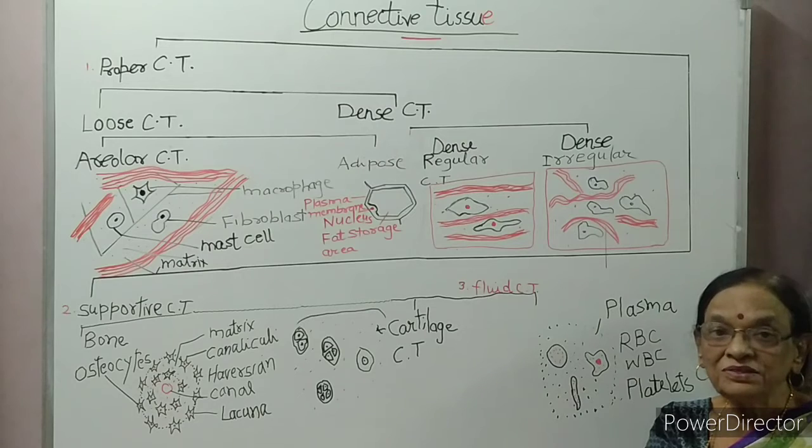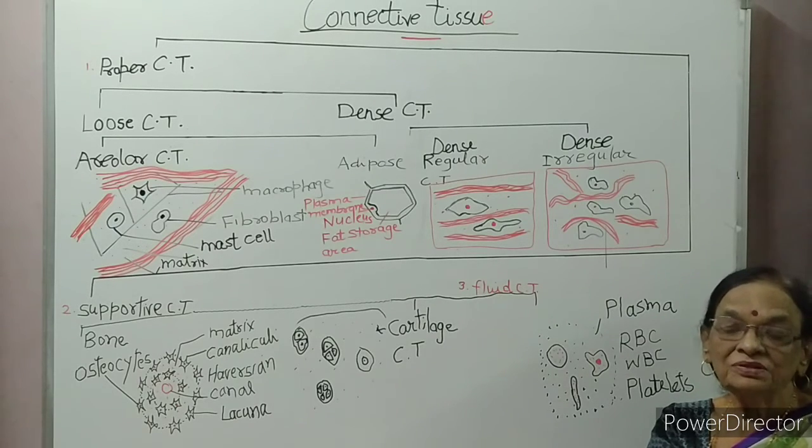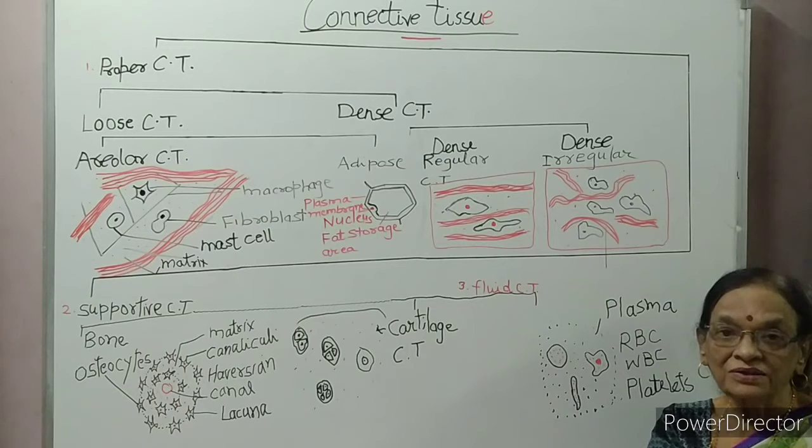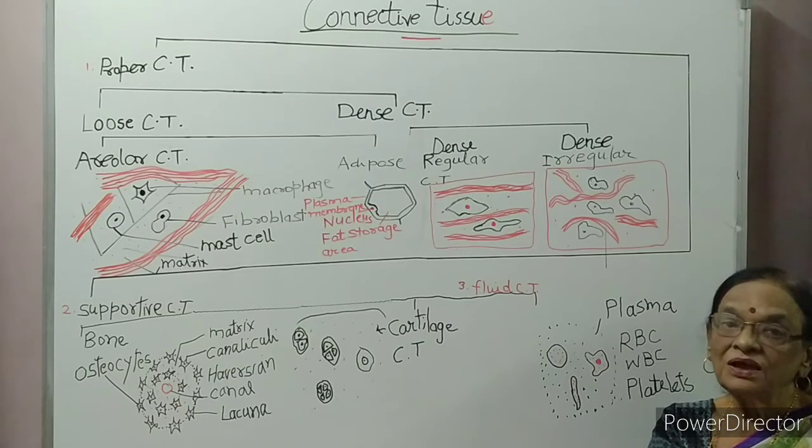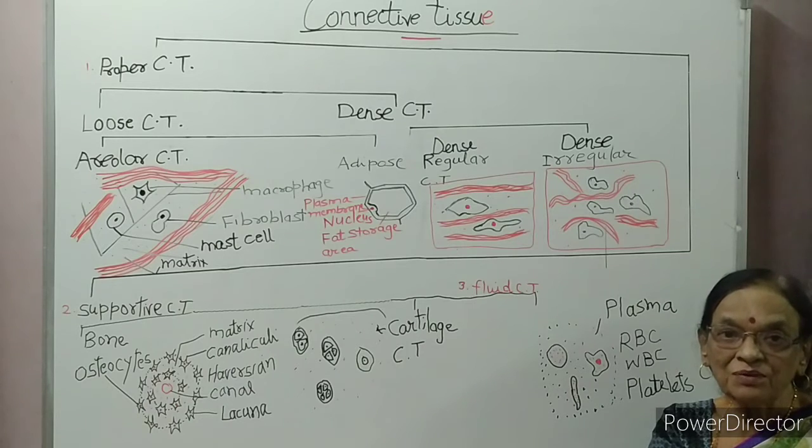Now, why are they called smooth muscle? Because they have no striation and hence they appear smooth. They are called involuntary because they do not act according to our wish. We cannot force our stomach to start peristalsis or to stop peristalsis.